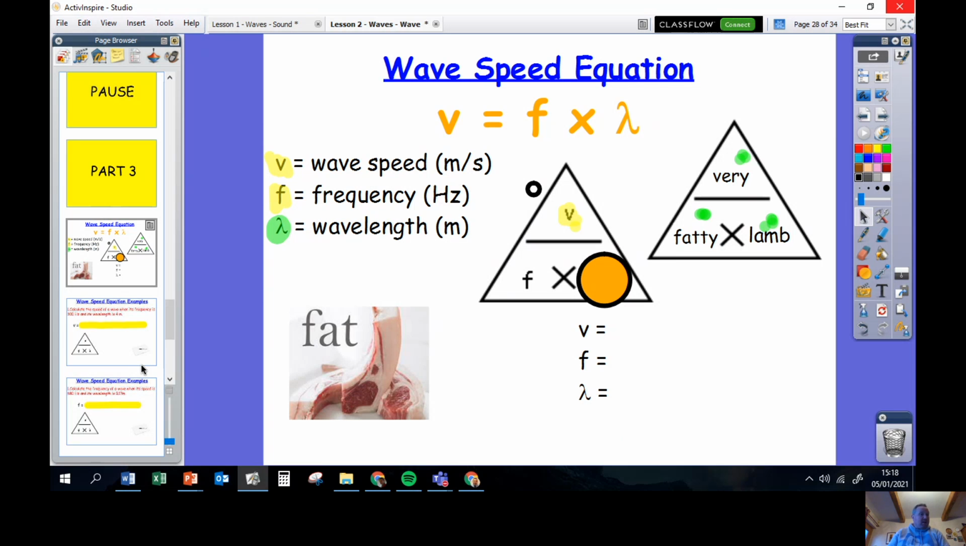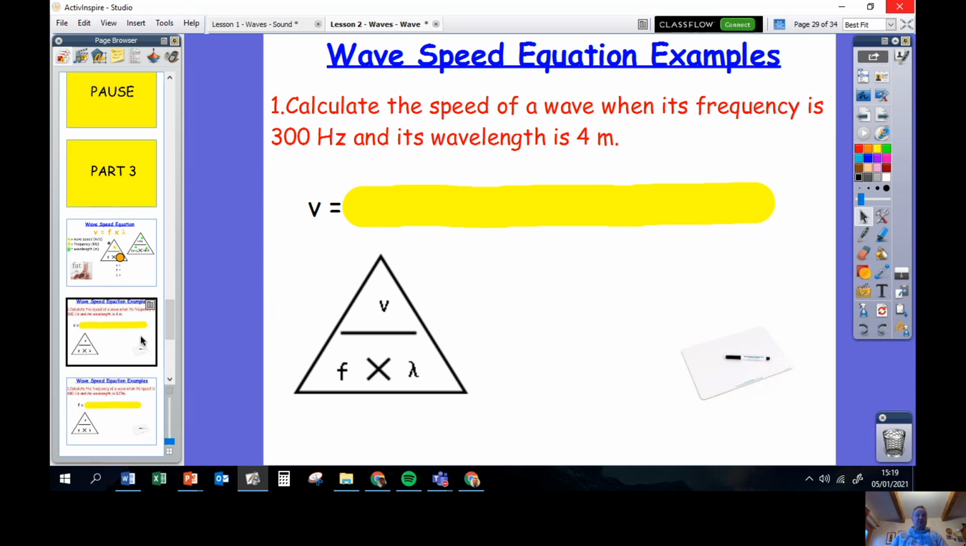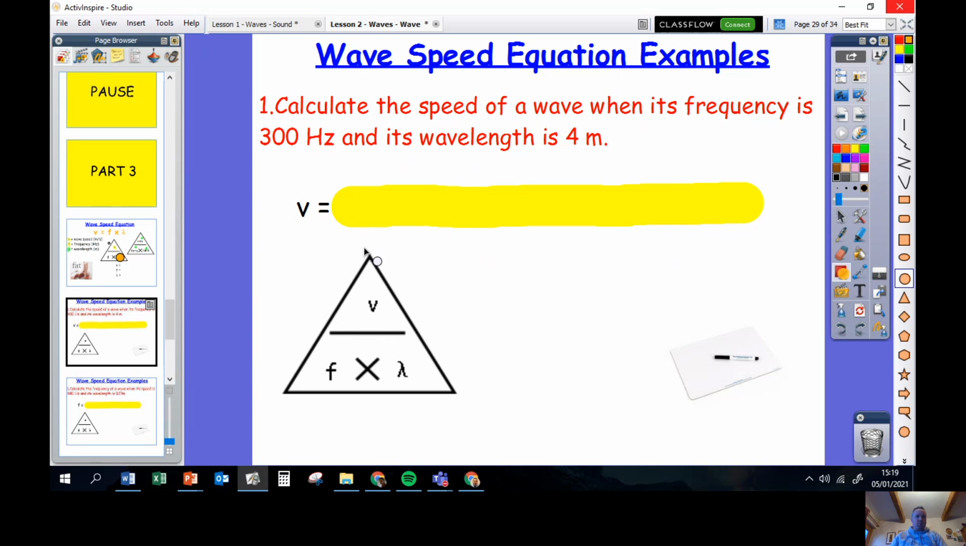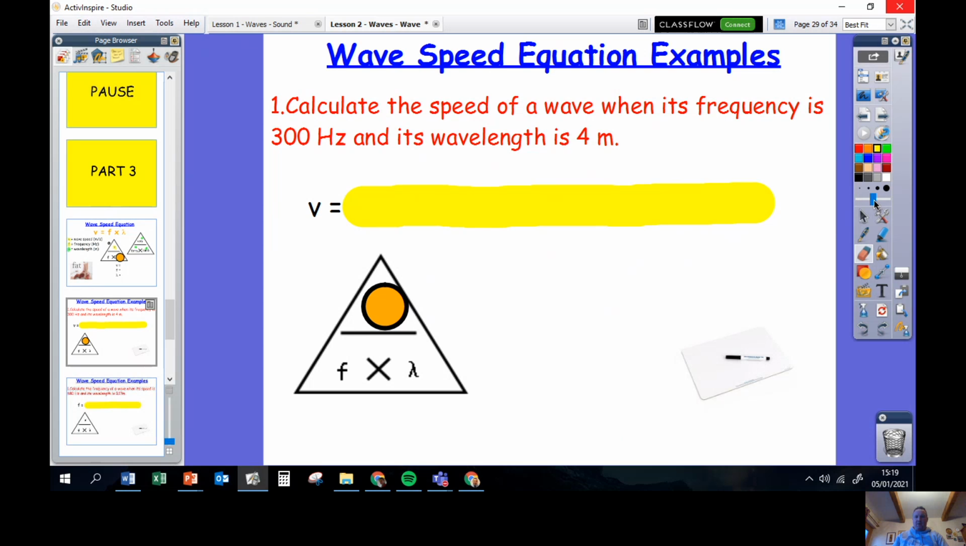So this is another one of these great examples of a formula triangle being used to do different sums in your physics. The last thing you're going to do then is have a look at the wave speed equation worksheet that you've got there. Let's just try a couple of examples. We're going to calculate the speed of a wave when its frequency is 300 and its wavelength is 4. To work out the speed, I cover up the letter V. V is the letter that stands for speed in these sums. So speed is frequency multiplied by wavelength.